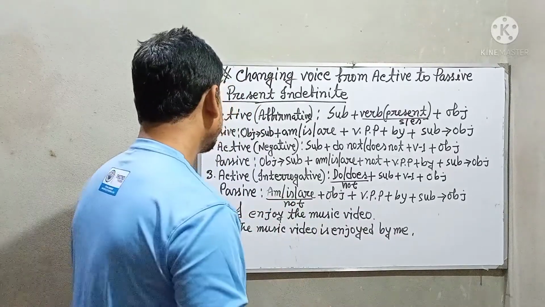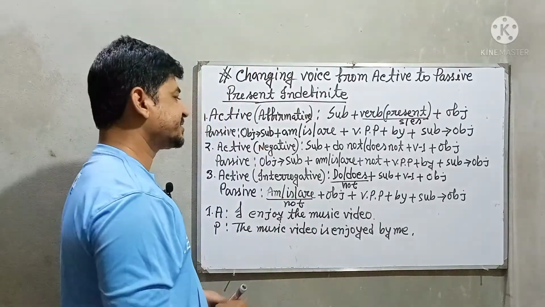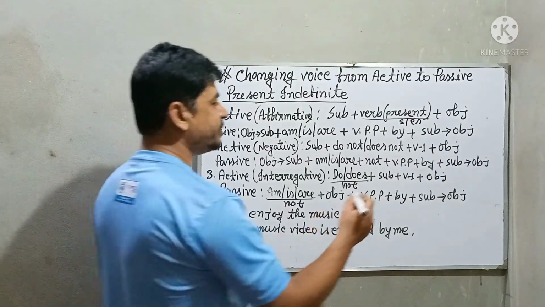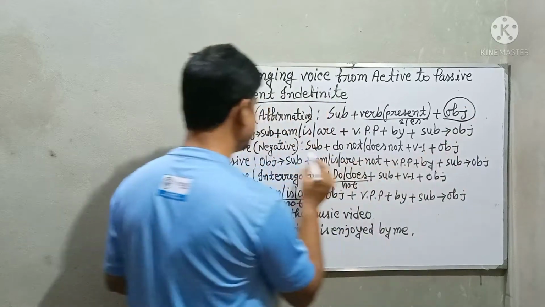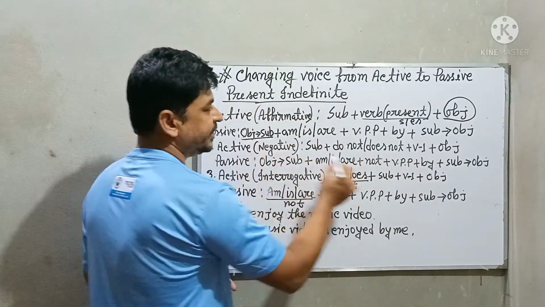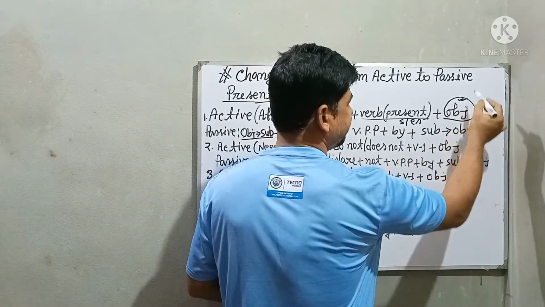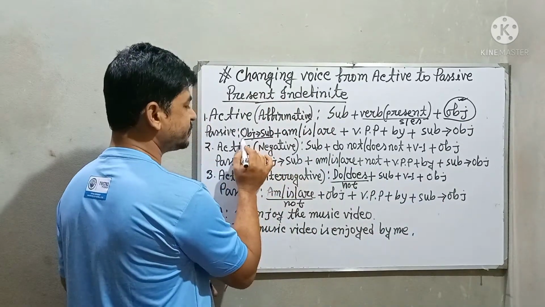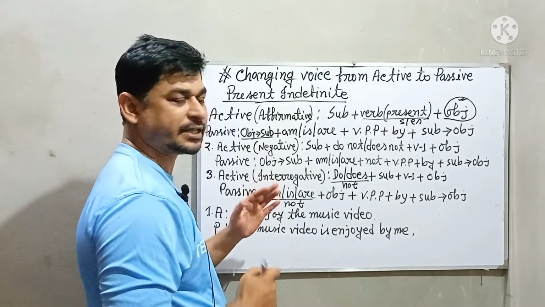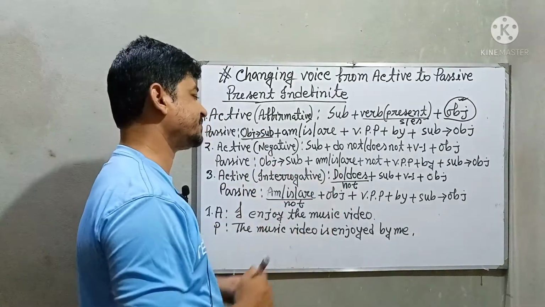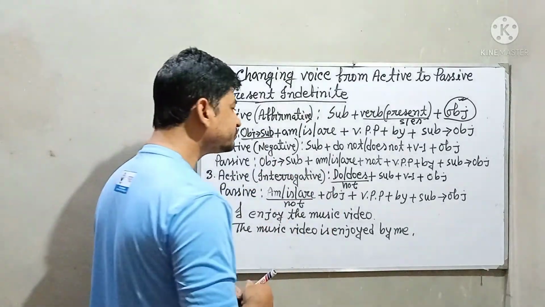If you want to make the sentence passive, first of all you have to change the object to subject. That means here you will get the objective form and you have to convert your object to subject. That means the objective form will become the subjective form.